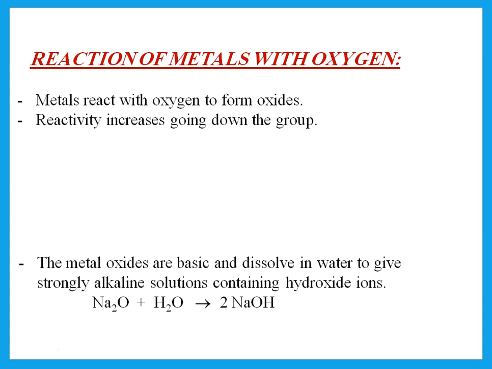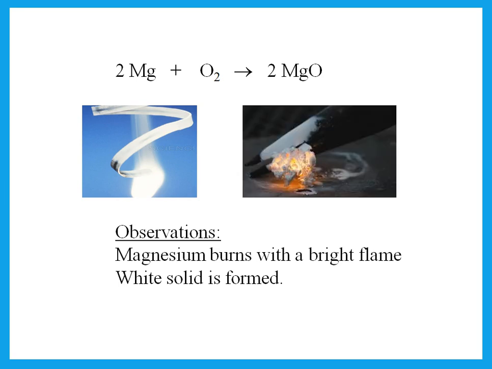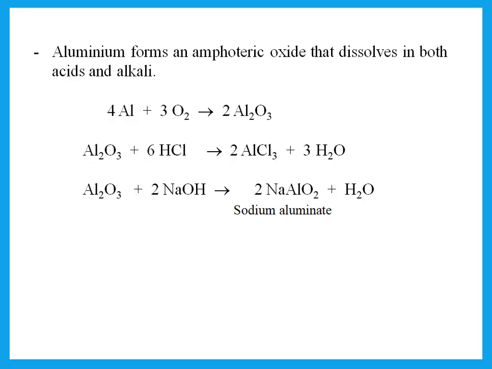Now, oxygen, all metals react with oxygen to give the oxide. And metal oxides are usually basic. We said some of them are amphoteric, but usually they're basic. So if I burn magnesium in oxygen, you should know the observation for this. The magnesium burns with a bright flame, and the magnesium oxide formed is a white solid. Now, one of the things that forms amphoteric oxides is aluminium, and that means that aluminium oxide can react with both acid and base.